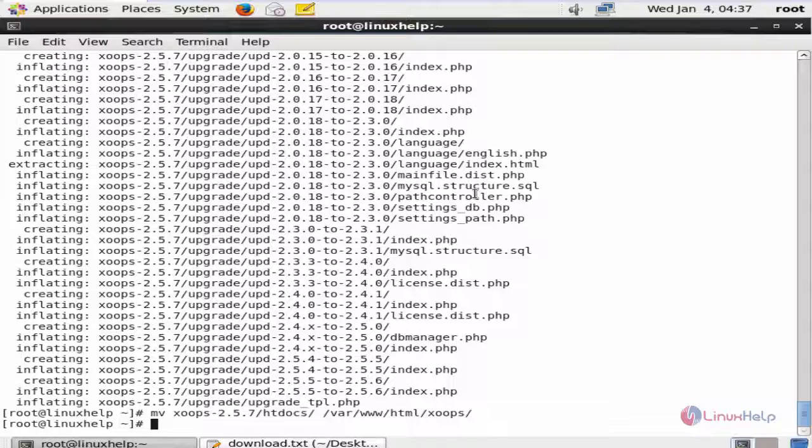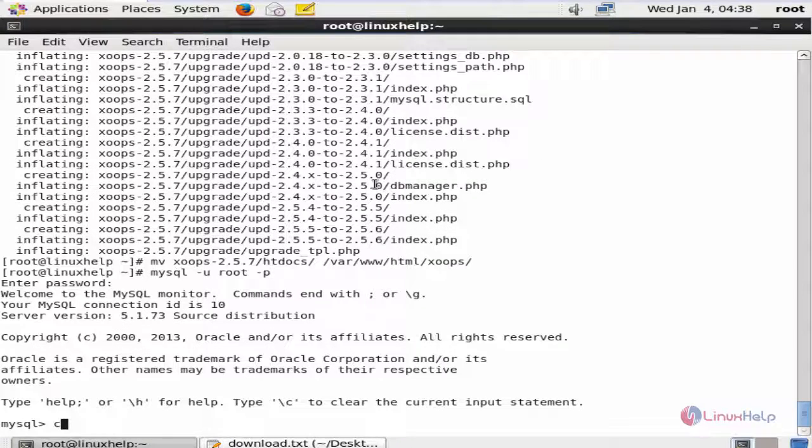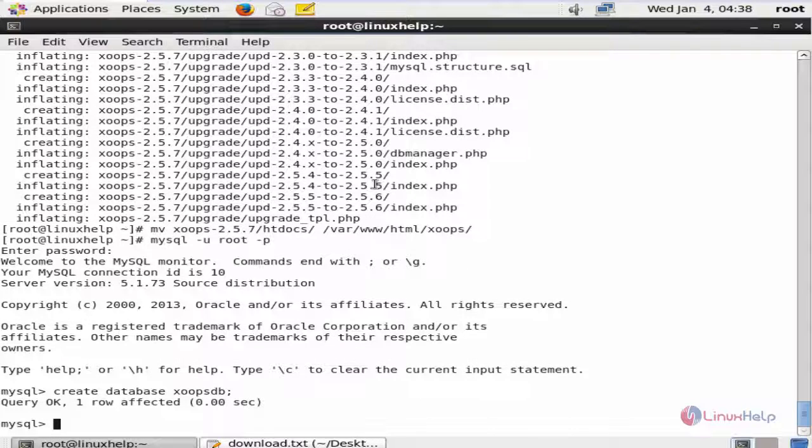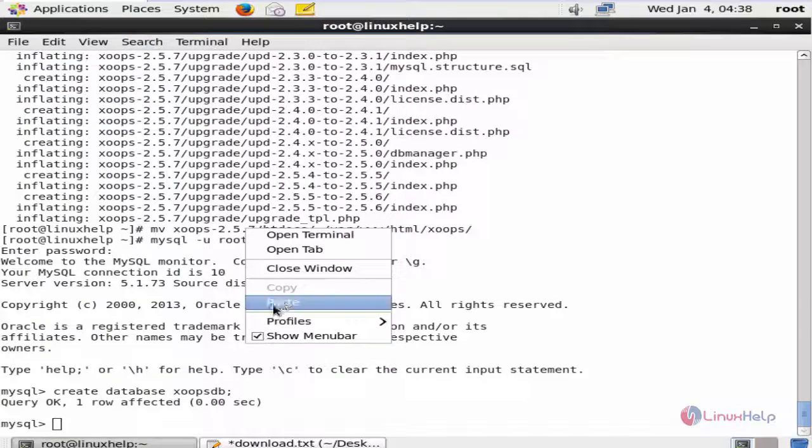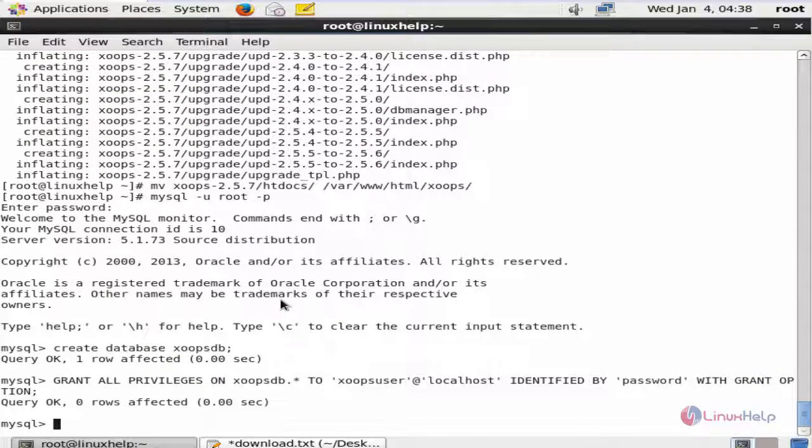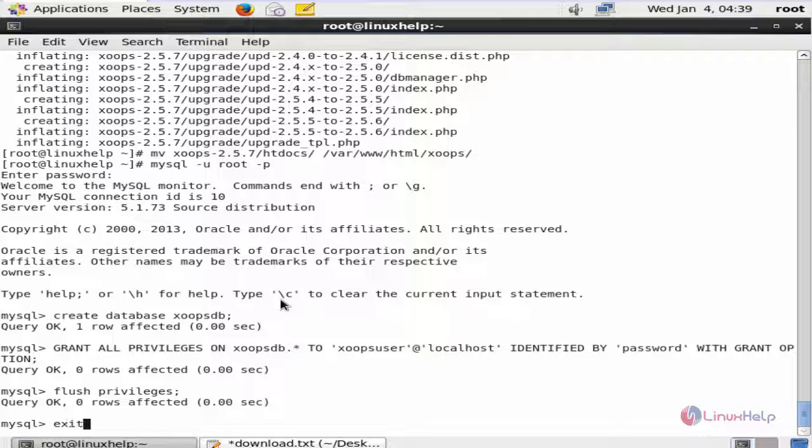Next we can create the MySQL database for the Xoops CMS. Login into the MySQL server, mysql -u root -p, create database xoopsdb; semicolon. Now the database is created. Now we need to grant privileges for the database and create the database user and set a password for the database user, using the command. Now flush the privileges and exit.